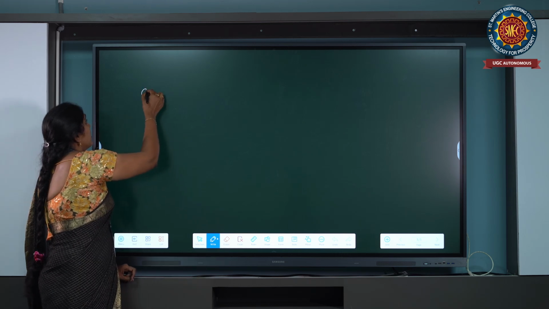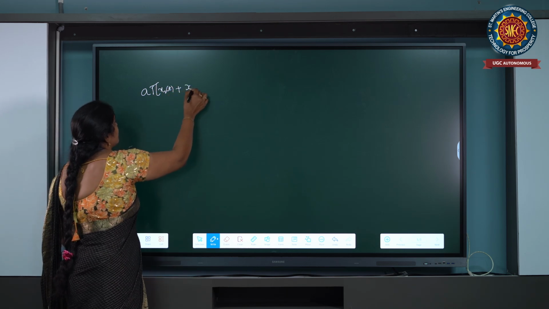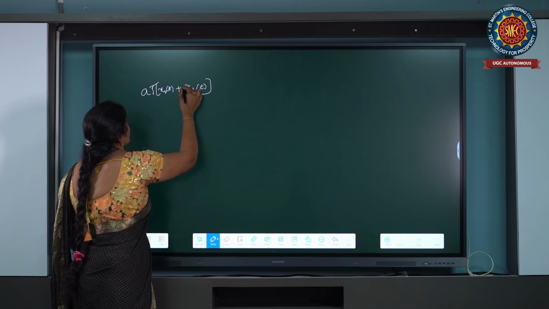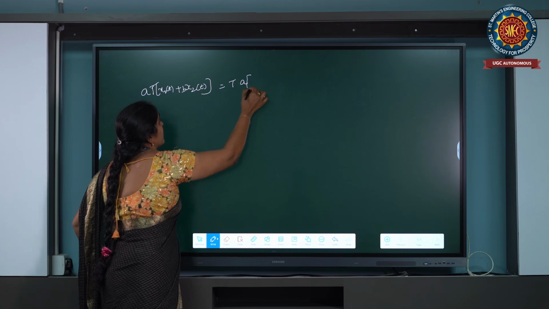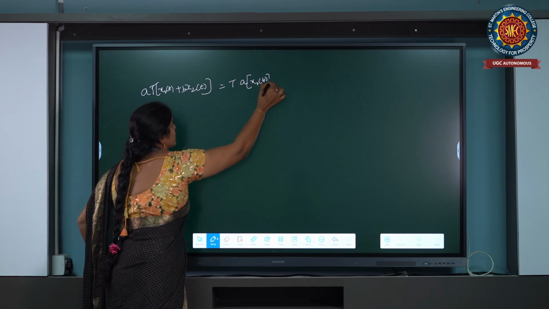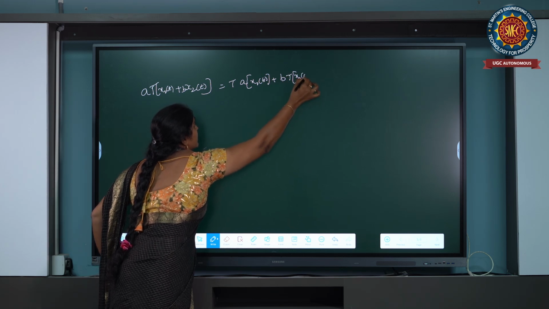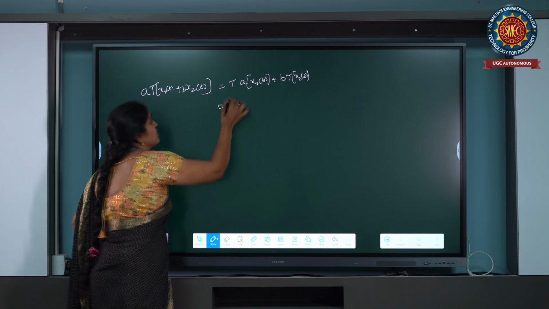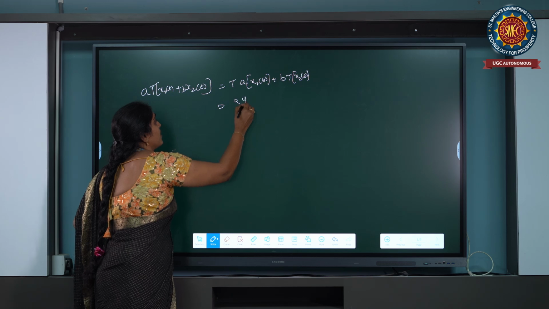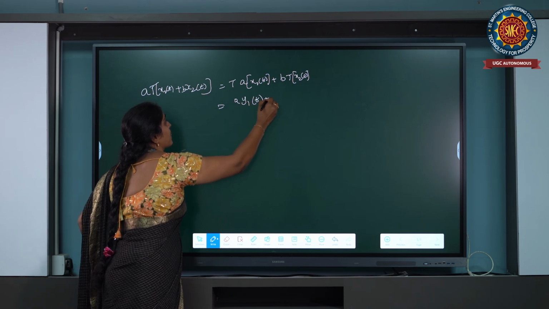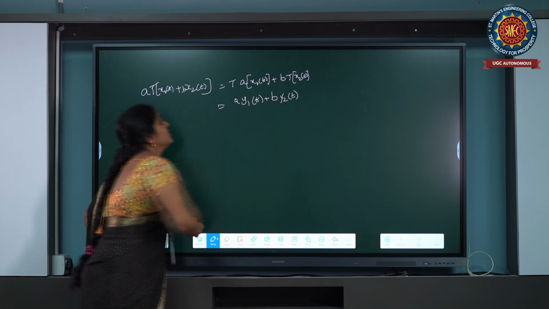The transformation of a x1 of t plus b x2 of t is equal to the total weighted sum of the transformations, a into the transformation of x1 of t plus b into the transformation of x2 of t. The transformation of x1 of t is nothing but y1 of t. So a into y1 of t plus b into y2 of t is the output.